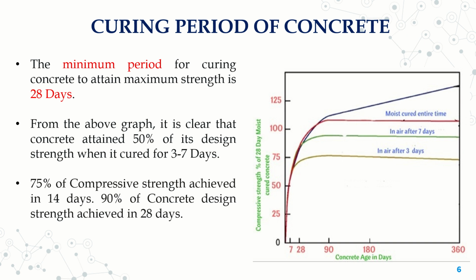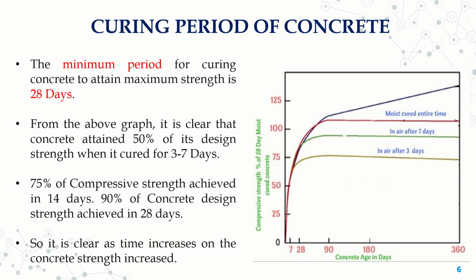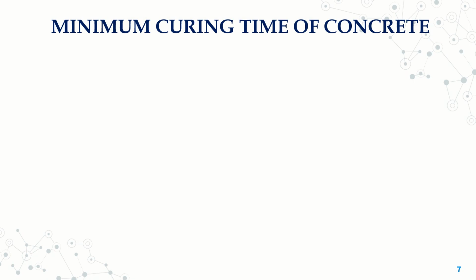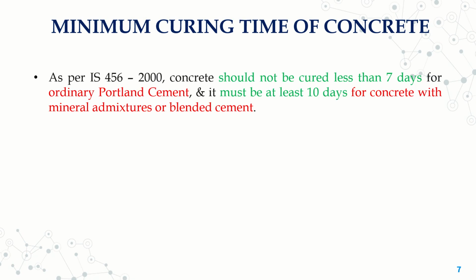And if you cure up to 14 days, you get 75% of the strength. And if you can cure up to 28 days, you can get 90% of the strength. So it's very clear that as the age of the concrete increases, strength increases. So what is a specific time period? Anybody can tell vaguely, if I keep curing more, I'll get more strength. But what is the specific time period?